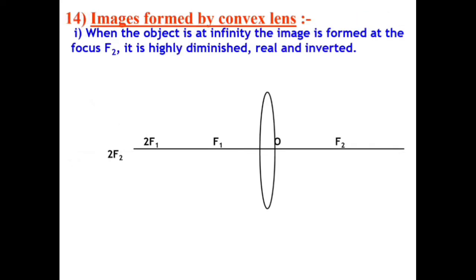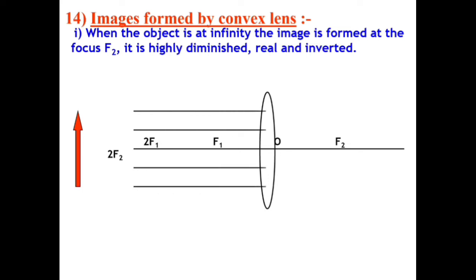Image formed by convex lens if object lies at infinity. Suppose a ray of light parallel to the principal axis then meets at the focus, then the image is highly diminished, real and inverted.